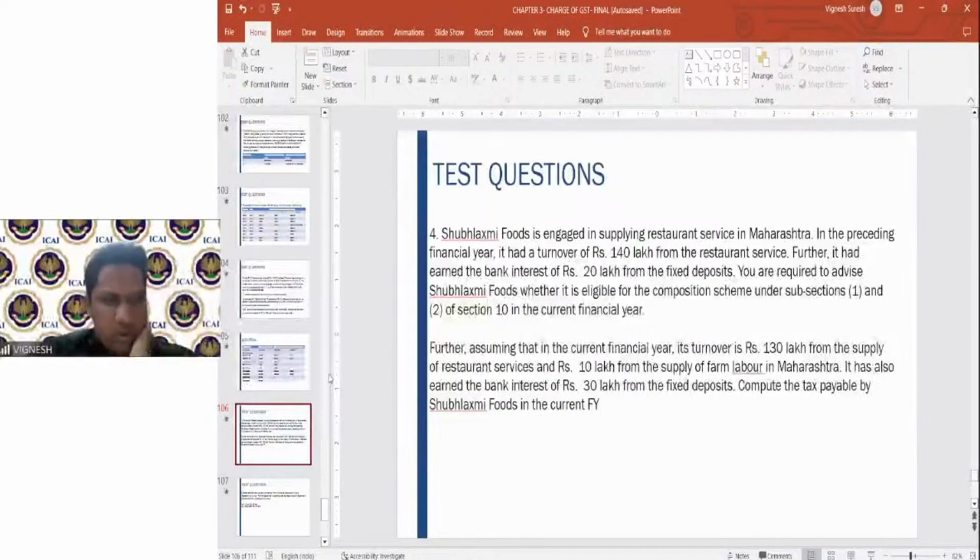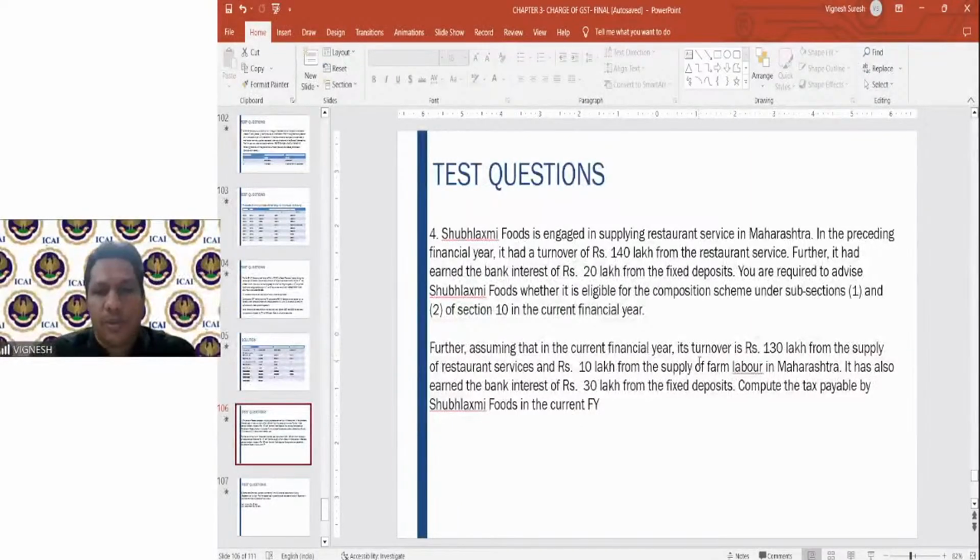Then next one, Subbalakshmi Foods is engaged in supplying restaurant service in Maharashtra. In the preceding financial year, it has a turnover of 140 lakhs from the restaurant service. Further, it has earned bank interest of 20 lakhs from the fixed deposit. You are required to advise Subbalakshmi Foods whether it is eligible for the composition scheme under sections 10(1) and 10(2). Further, assuming that in the current financial year, its turnover is 130 lakhs from supply of restaurant service and 10 lakhs from supply of farm labor, and it has also earned bank interest, compute the tax payable in the current financial year. Please try to answer this.